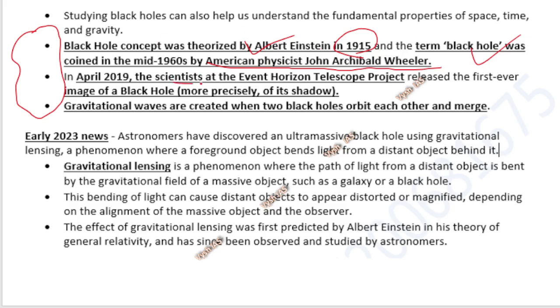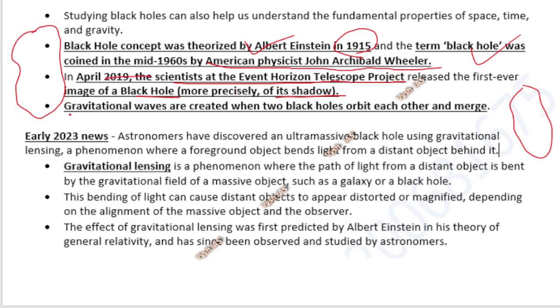And in 2019, the scientists at the Event Horizon Telescope project released the first ever image of a black hole. That is only the shadow kind of thing. You would have seen that it was very popular in 2019. One photograph was there. That was in 2019.